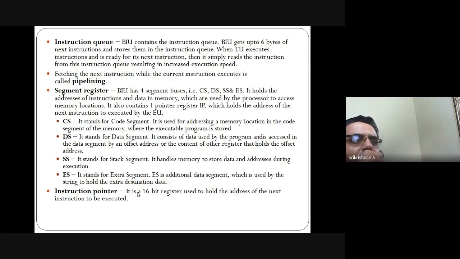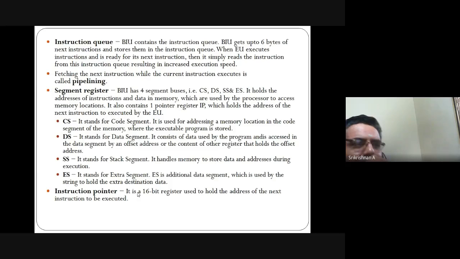There is also one instruction pointer, IP. The code segment is going to store the address of the program. Data segment is going to store the address of the operand. Stack segment is going to store the memory for data and addresses in the next execution.